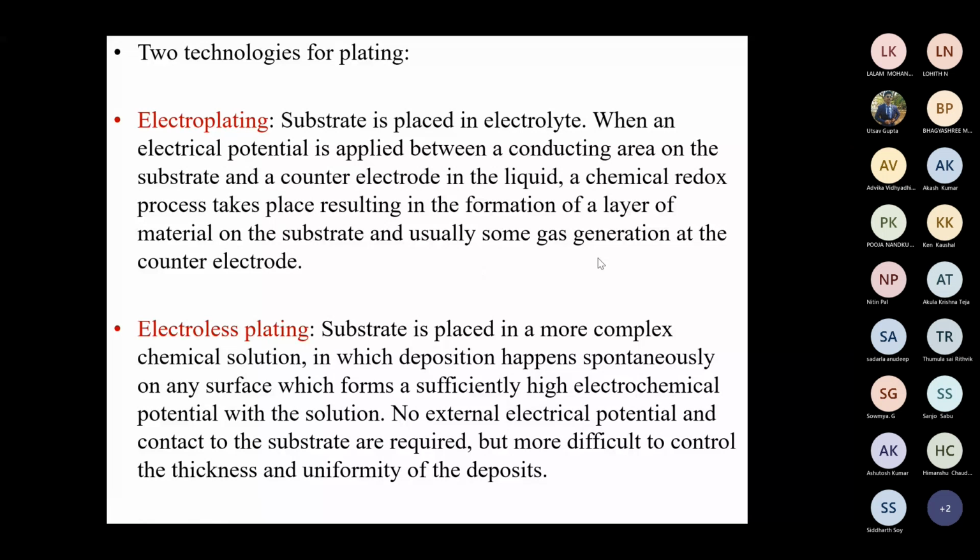So one electrode is where deposition happens, and the other is a counter electrode, sometimes sacrificial.